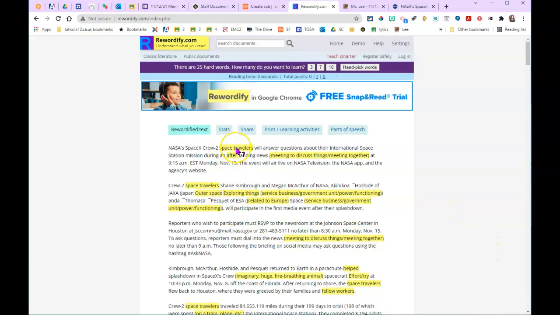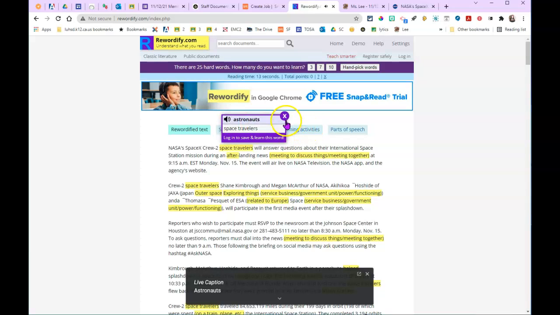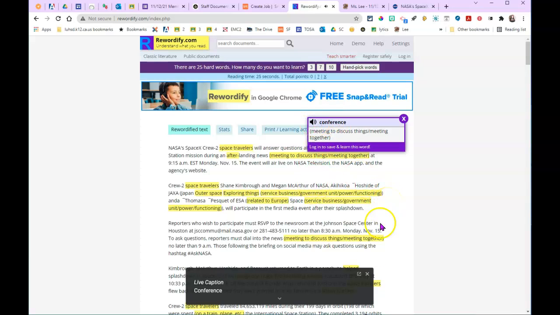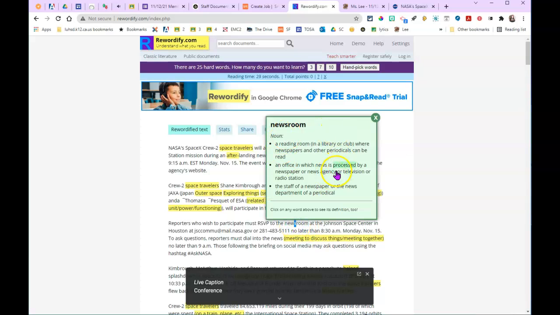So again, anything in yellow was a word that it thought you might not know. So again, I'm highlighting here, and it says, oh look, that originally was astronauts. Or I could click on it if I want to hear it said aloud. Astronauts. Again, after landing, it was originally post-landing. Meeting to discuss things or meeting together was originally conference. Again, if I want to hear it said aloud. Conference. Or if I don't know what newsroom means, click on it and that'll give me the definition.